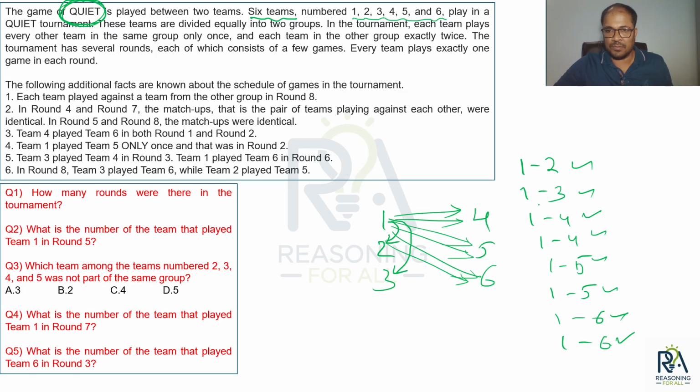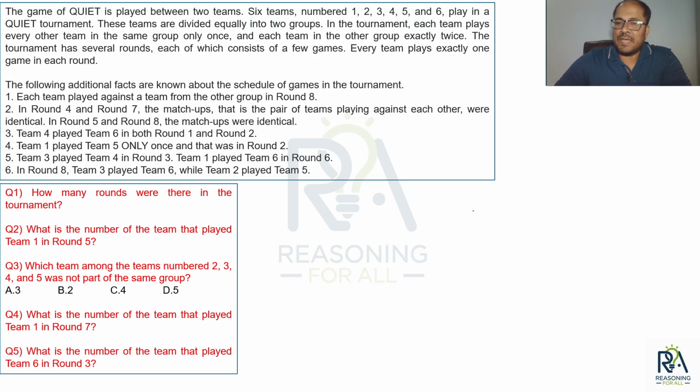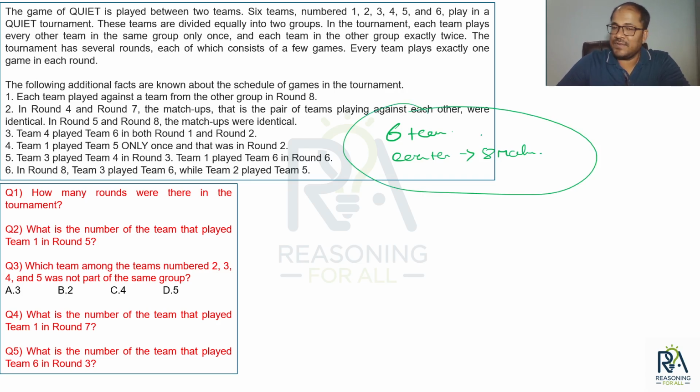And if it's a round robin, can I find the total number of matches with the information that we have: 6 teams and each team playing 8 matches? Yes, we have a formula for the number of matches in the round robin format. Anyway, this quiet tournament does not have any final or semi final. All the matches are in the round robin format. The whole tournament runs in it. So the number of matches will be what?